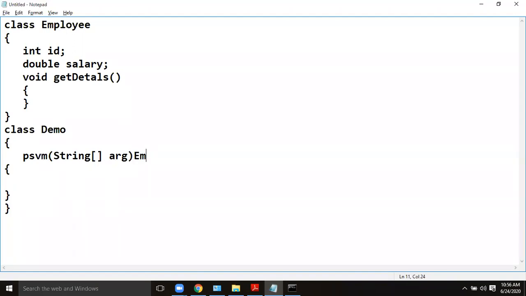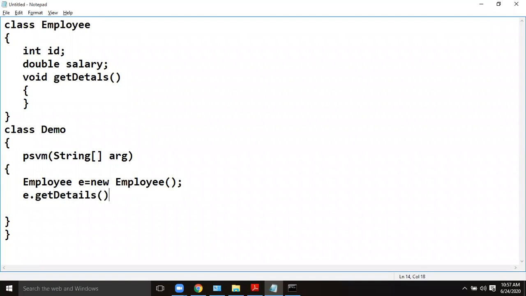First of all, you have to create an object: Employee e = new Employee(). Then only you are able to access anything. You have to write like this: getDetails.